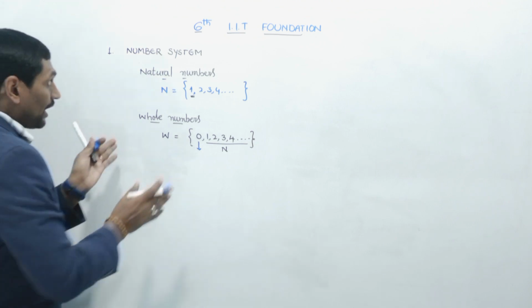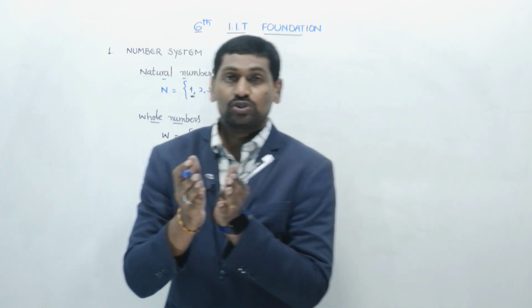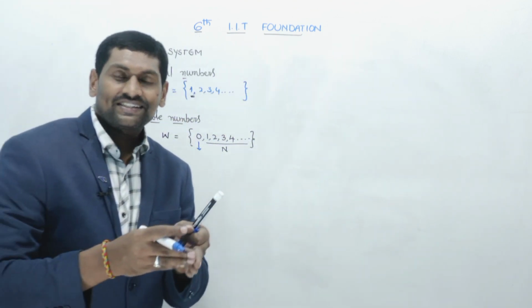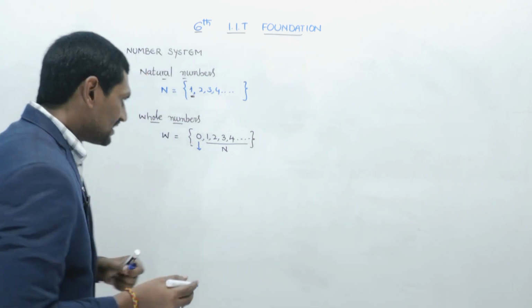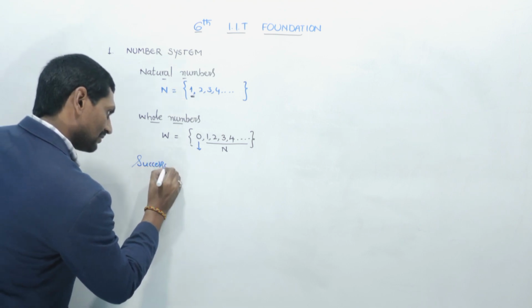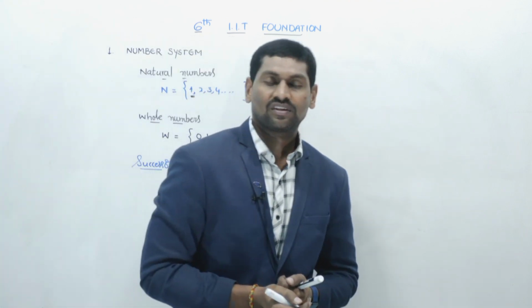Now, about these two topics, natural numbers and whole numbers, let us go through successor and predecessor. Successor is nothing but the immediately next number.